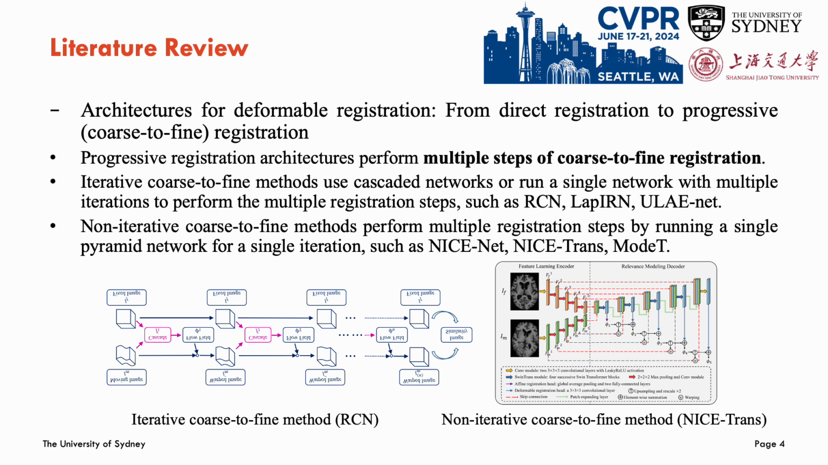This can be achieved by mainly two types of methods. Iterative coarse-to-fine methods use cascaded networks or run a single network with multiple iterations to perform the multiple registration steps. However, this kind of method inevitably incurs heavy computation and GPU memory loads due to repeatedly running the network. Recently, non-iterative coarse-to-fine methods were proposed, which perform multiple registration steps by running a single network for a single iteration, such as the recently proposed NICE-Net, NICE-Trans, and Model T.